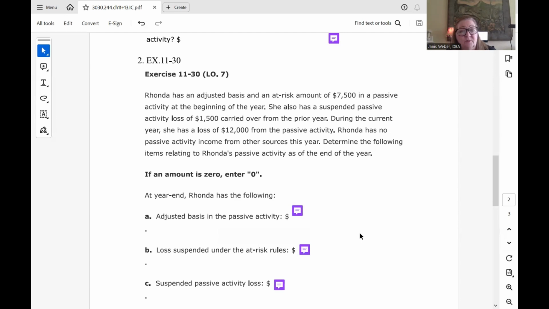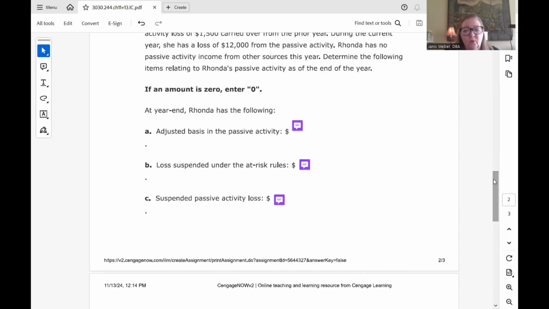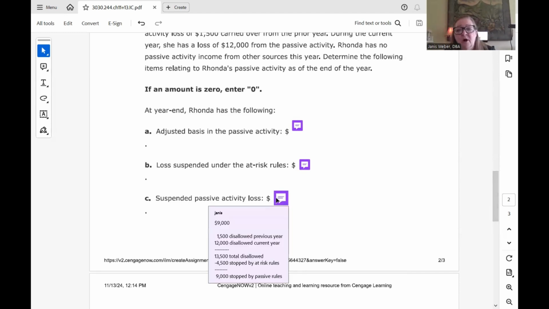All right, then how much was suspended for passive activity losses? They're saying how much of the loss is suspended. All of it's suspended, the $12,000 plus the $1,500 from the previous year. But they're asking how much was suspended just because of passive rules. So it gets a little sticky how they ask the question. They asked us in the B part how much got suspended because of at risk, and that was that $4,500. Then they want to know how much gets suspended now because of passive rules.